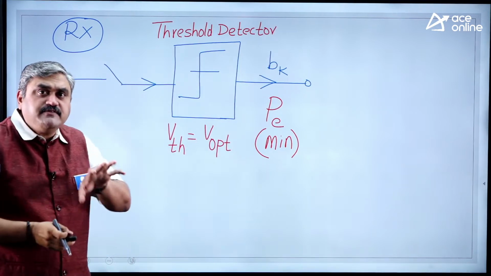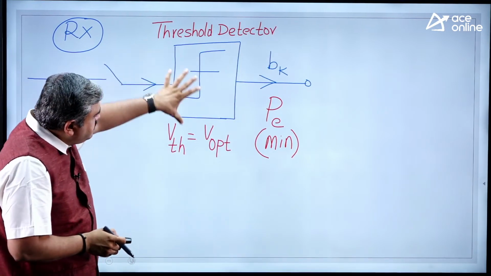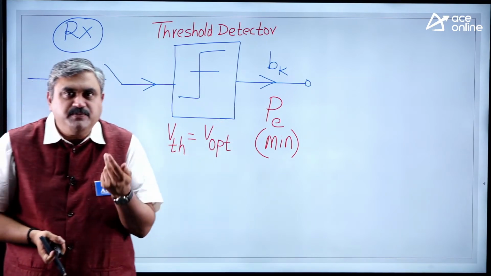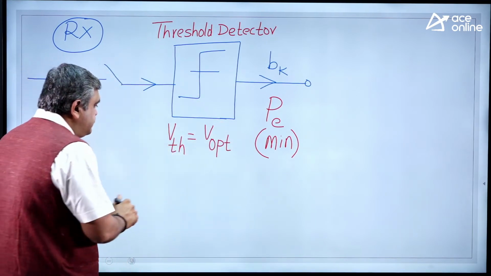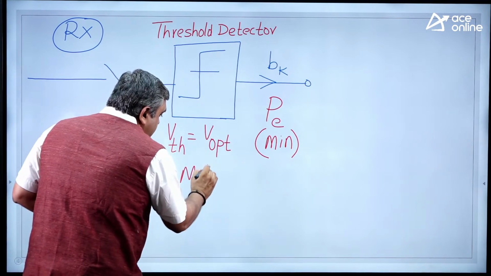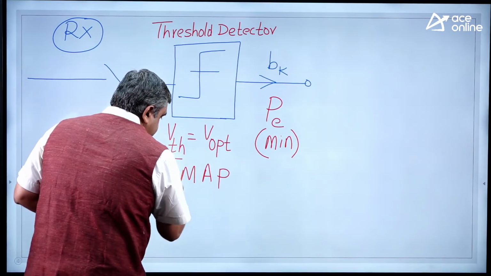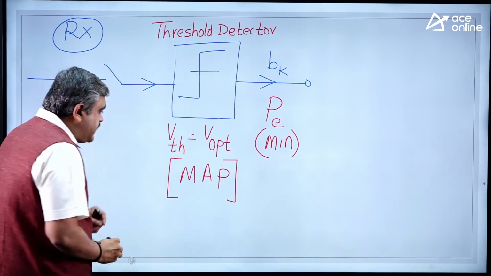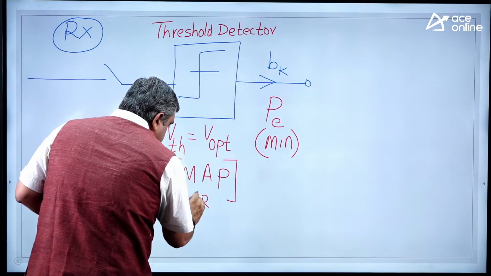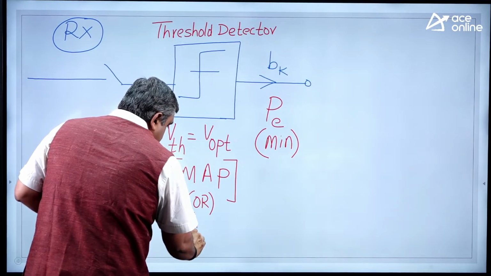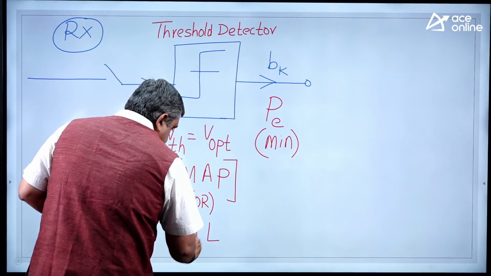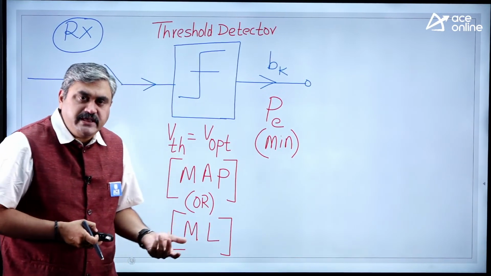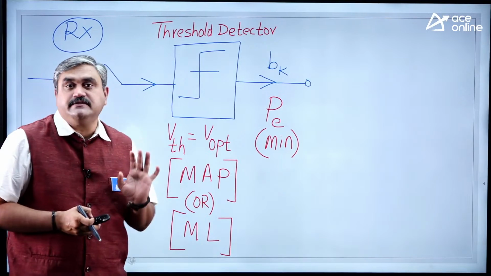Whenever you take this threshold detector, you have to see that the threshold voltage is optimized. How can you optimize it? There should be some logic, and that logic is the MAP algorithm. In some cases we also use the ML algorithm: maximum a posteriori and maximum likelihood algorithms.